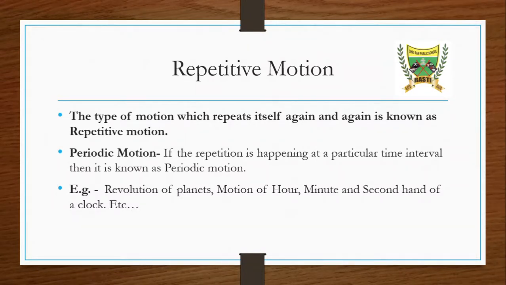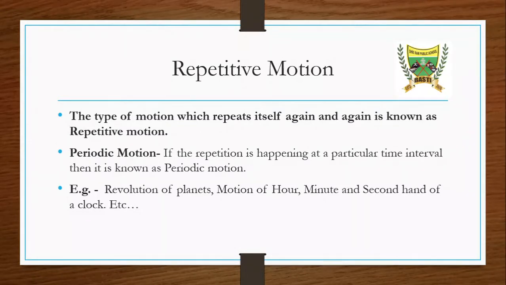In nature we have seen that many things happen again and again after a certain time or at a random time. Either they happen at a particular time interval, or without any time interval. For example, suppose you are blinking your eyes. You always blink, but the blinking of the eye does not occur in a particular time interval.